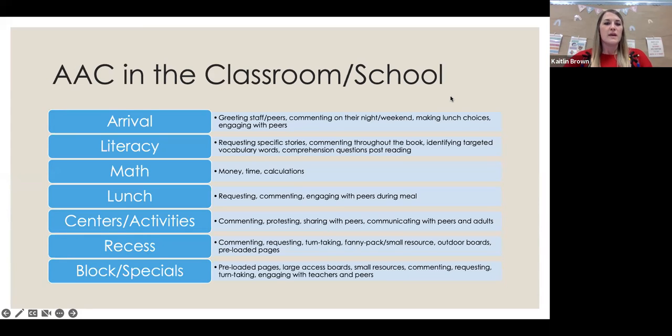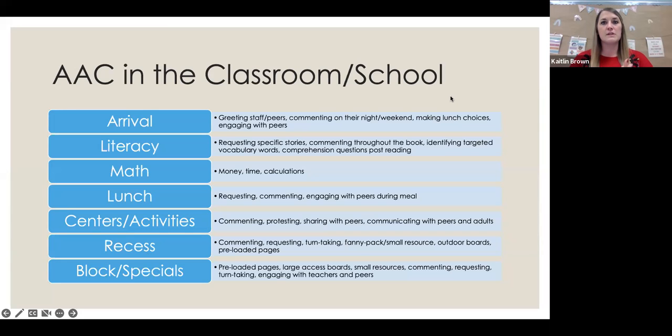Okay. Then we go into literacy. This is probably, I would say, one of the easiest ways for our teachers to incorporate AAC in the classroom. So if there is one place you want to start, I think that literacy would be the easiest, because there are a lot of resources out there where people have already done the work. Okay. You can access different stories that have core words in them.